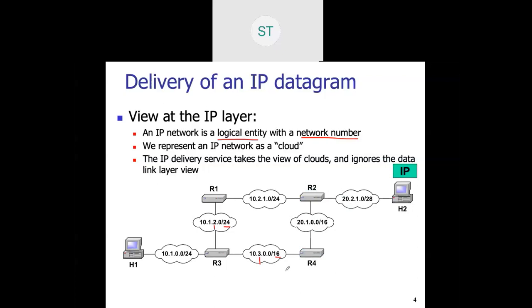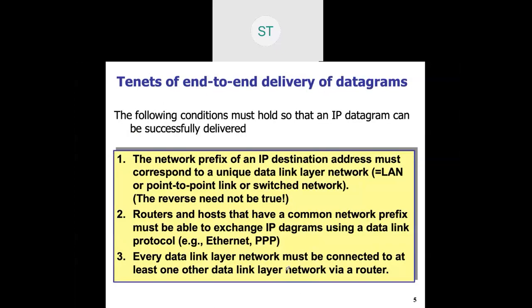And what we can see in the second network is it is a small network with /24. That's why the /24 and /16 are of prime importance in terms of the subnet concept. The following condition must be there so that it can be successfully delivered.